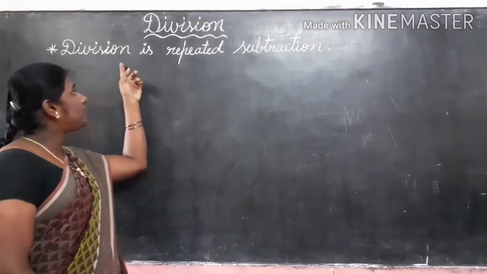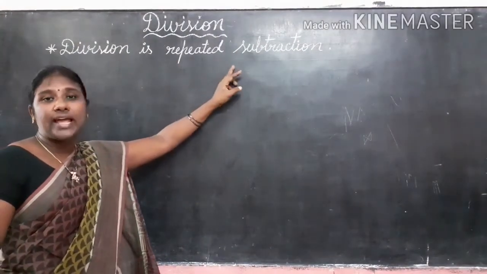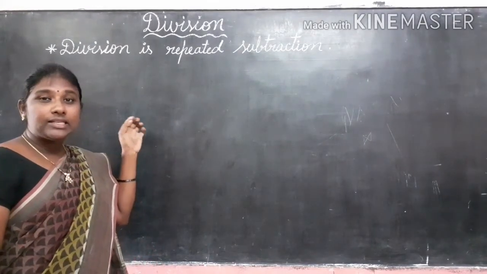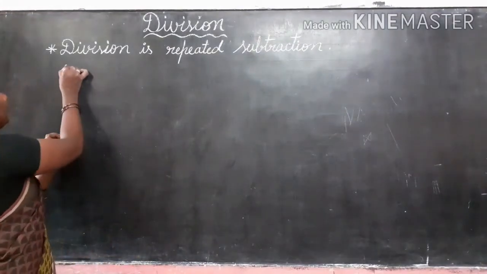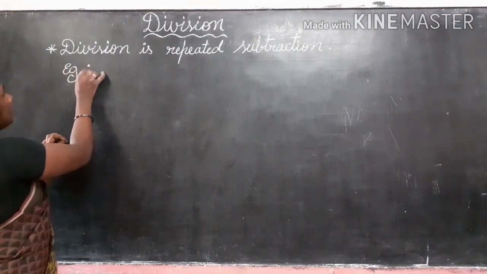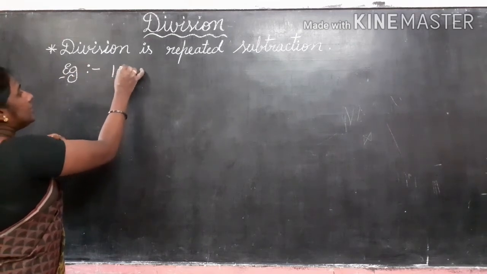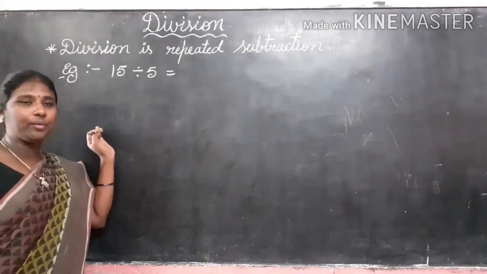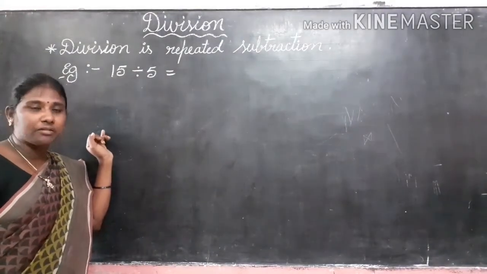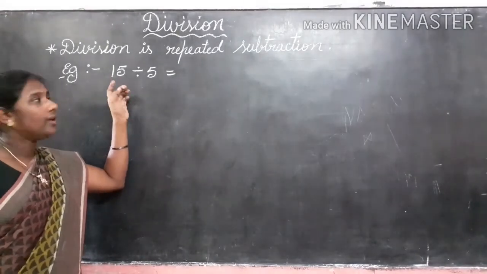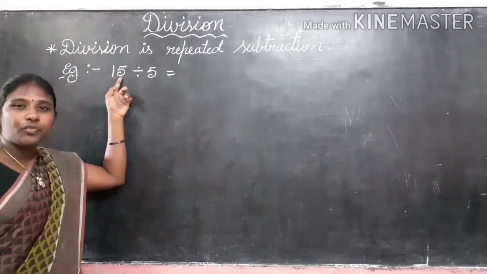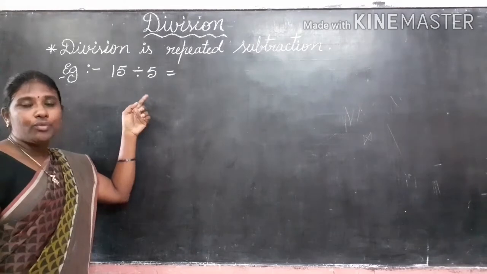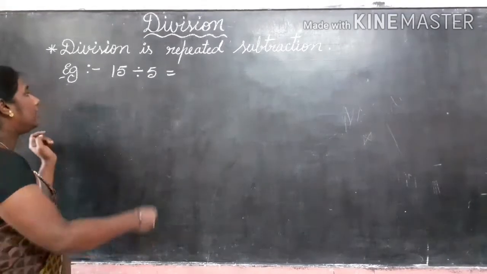Next one, division is repeated subtraction. Suppose, for example, 15 divided by 5. Division is repeated subtraction. We have to do the subtraction. 15 is called the dividend and this 5 is called the divisor. We have to subtract the divisor from the dividend.